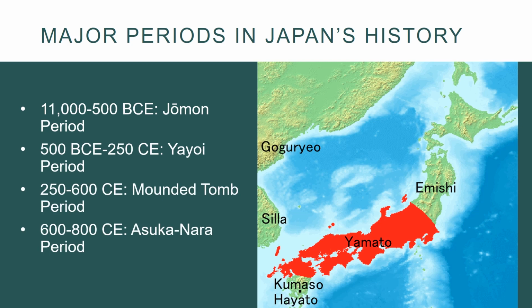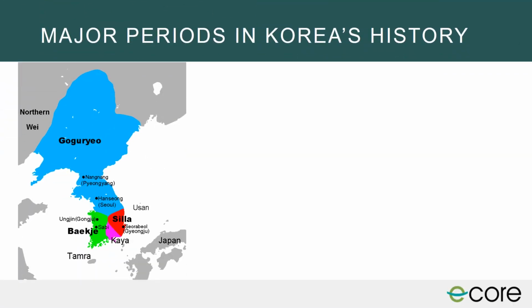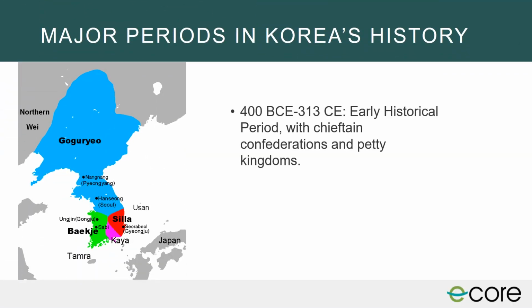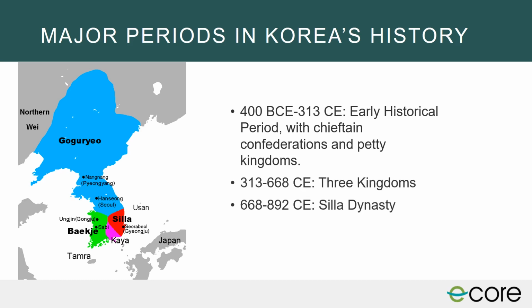The map shows you the Yamato Kingdom, which was the first kingdom in Japan's history. It emerges only during the first millennium AD, during the Mounded Tomb period. The following periods in Korea's history are covered in this section: an early historical period when the Korean peninsula was covered by a mosaic of chiefdom confederations and petty kingdoms, the 3 Kingdoms period, and the Silla dynasty.